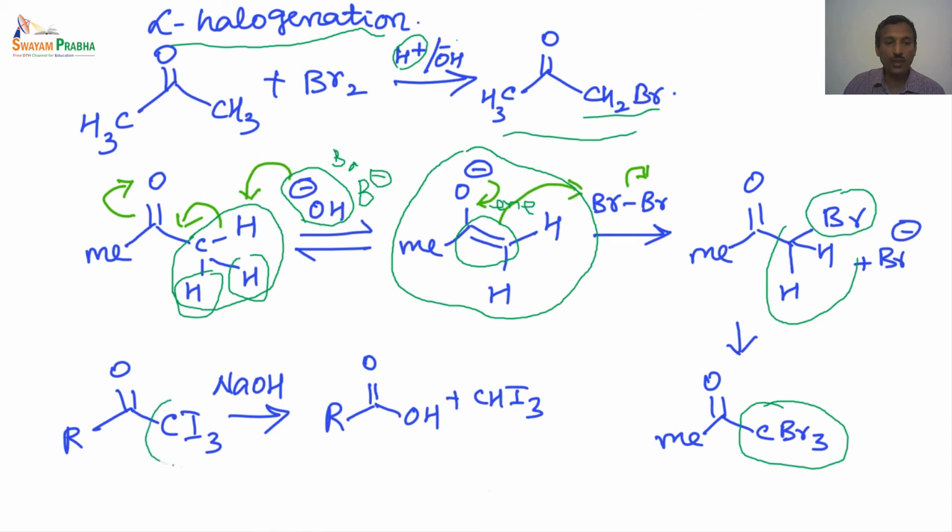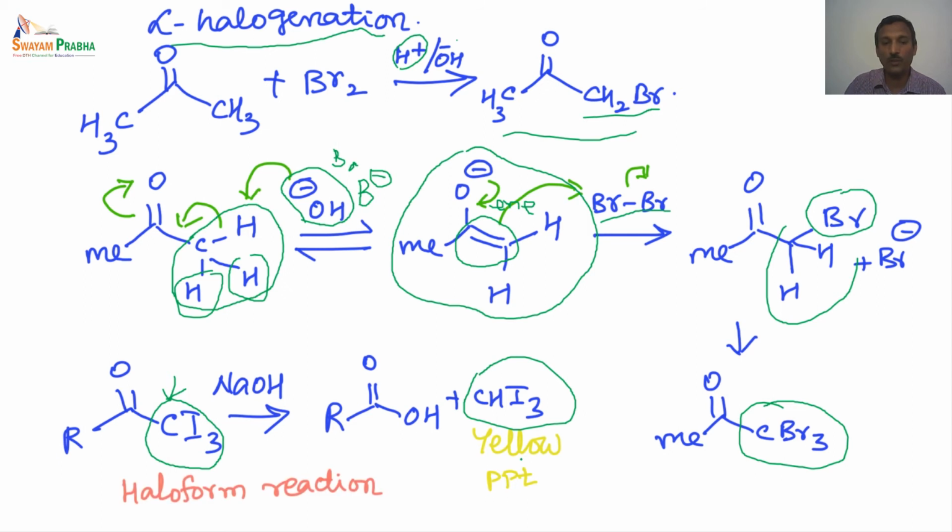And if we are using iodine, in this particular case we have used the bromine derivative. So instead of the bromine derivative, if we are using an iodo derivative, this reaction actually ends up producing iodoform. So this iodoform is generally yellow in color. It is formed as a precipitate. So this haloform reaction can be used to find out whether the compound has a methyl group present in it. So this is one of the confirmatory tests for finding out a methyl group present in an aldehyde or a ketone.